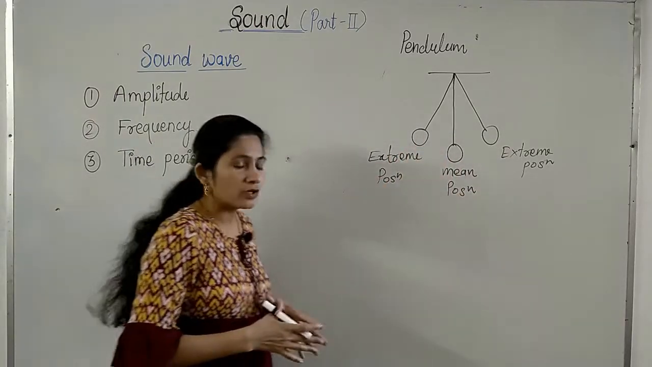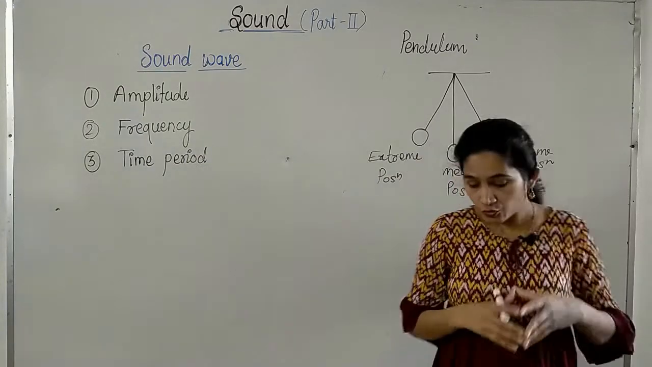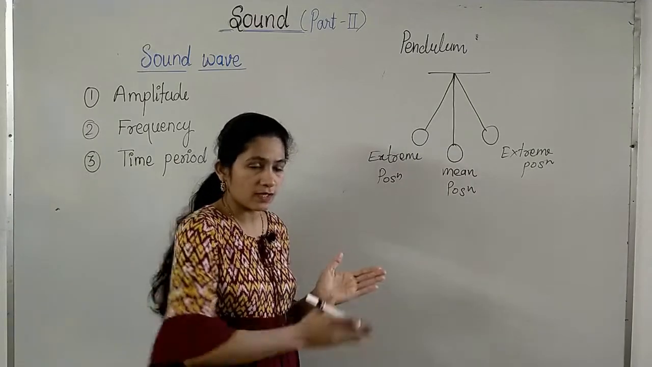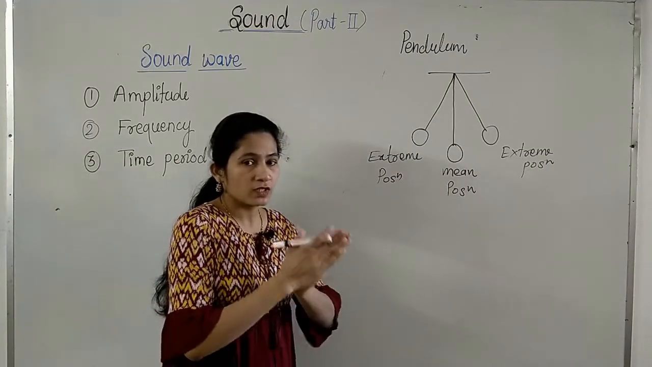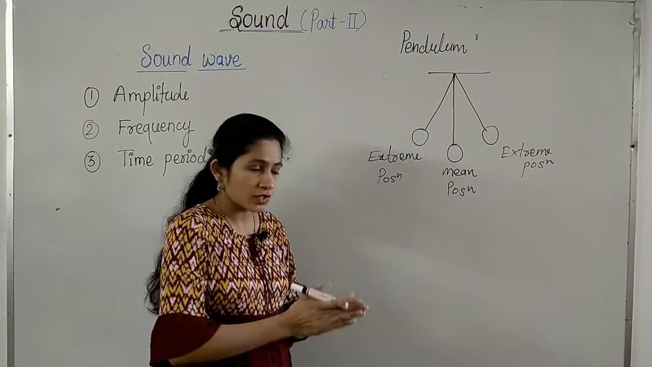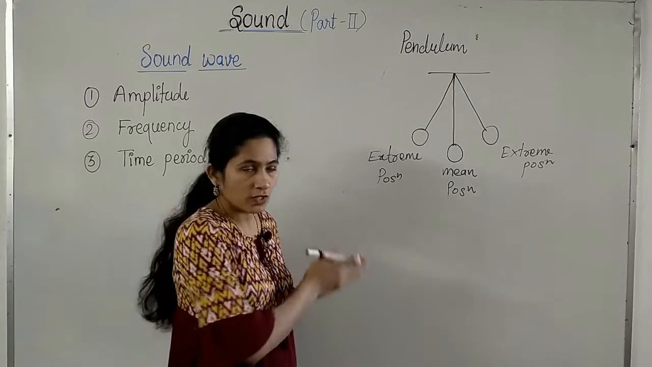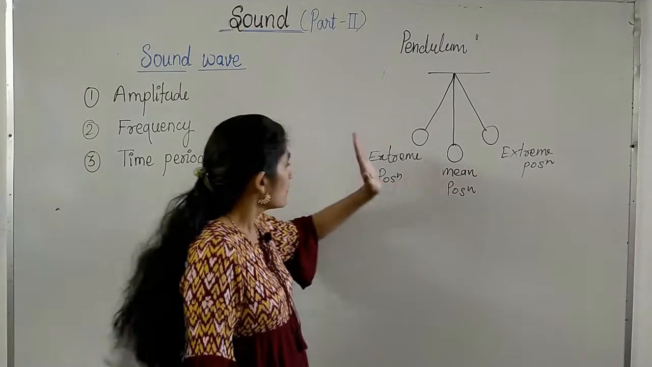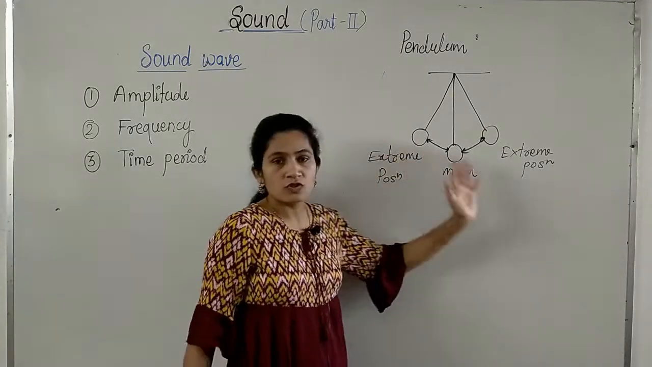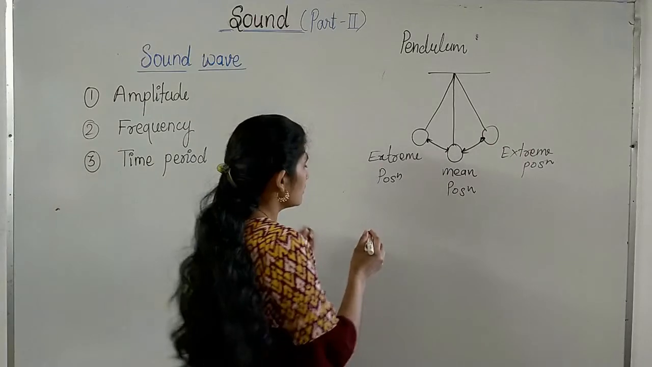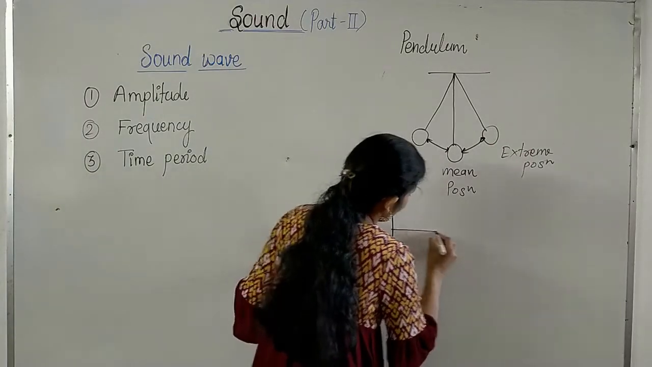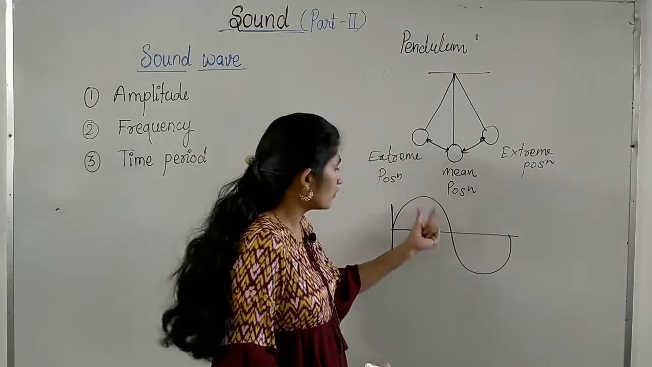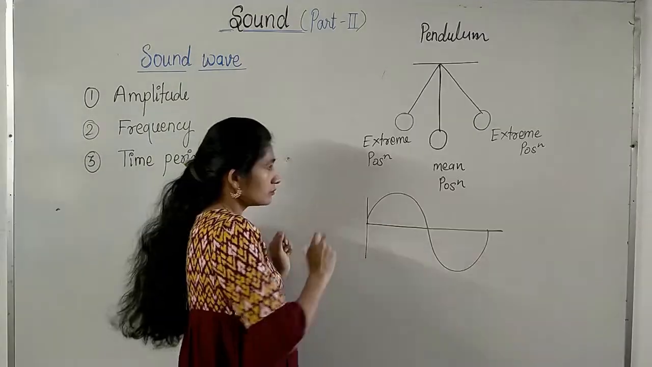Most of you might not have seen a pendulum, but you have seen a swing. Do you know a swing also oscillates like this, right? Mean position means when the swing is steady, and then if you push it, it oscillates like this. Similar to this, a pendulum also oscillates from the mean position to the extreme positions. The motion of the pendulum we can represent in the form of a wave. We can call this one oscillation or one complete cycle.